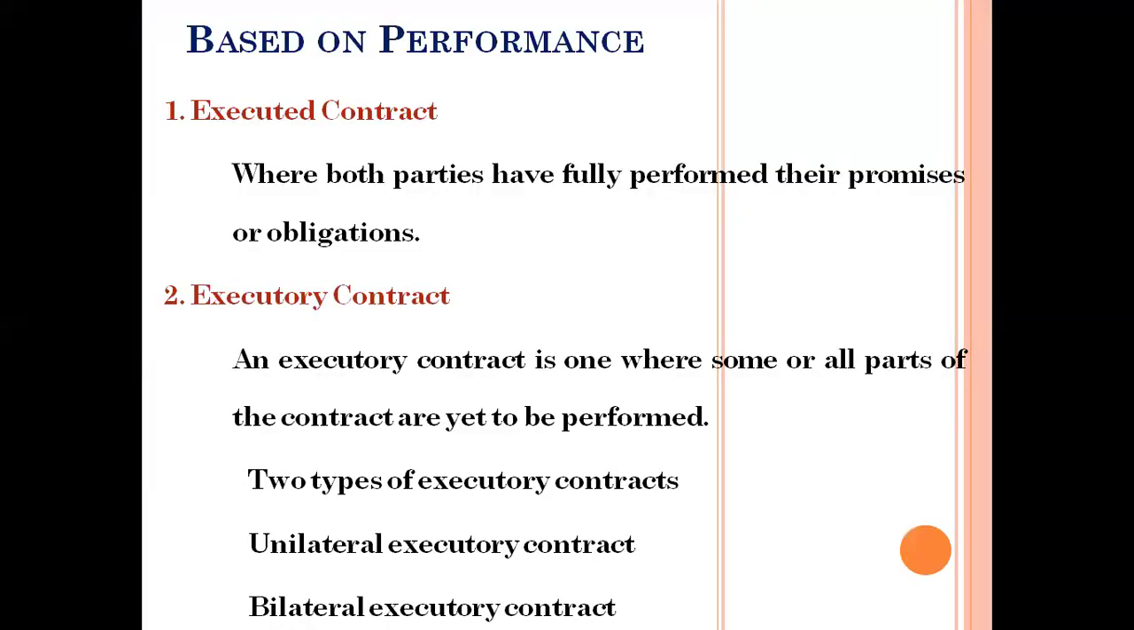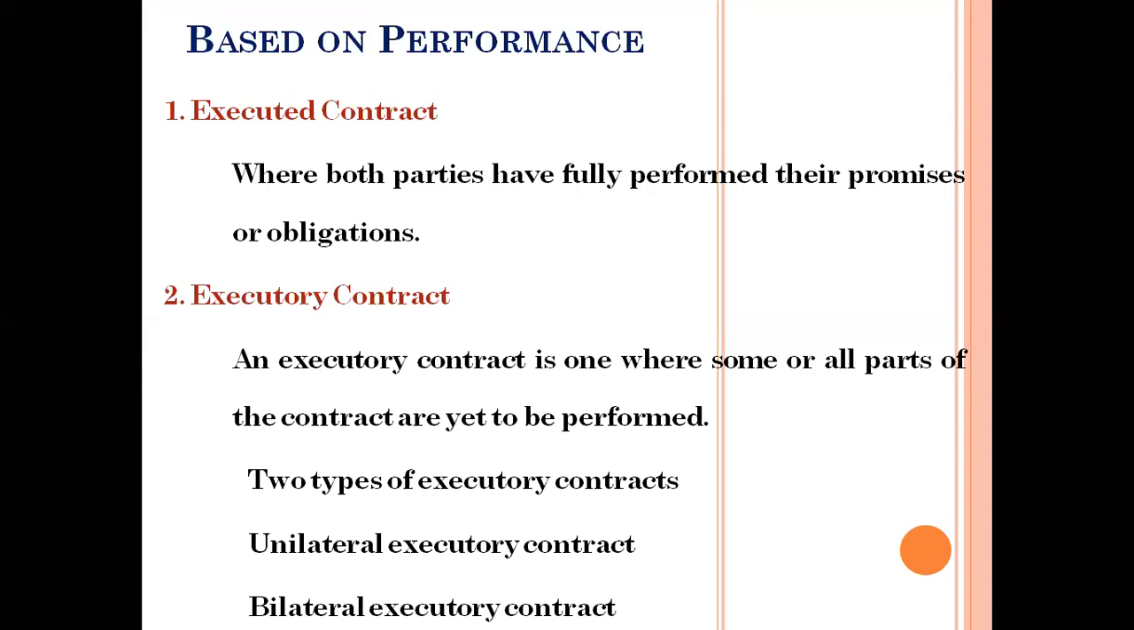Based on the execution or performance of the contract, contracts are classified into four headings, namely executed contract, executory contract, unilateral contract, and bilateral contract. Executed contract. The name itself gives the meaning of this contract. Executed means the contract is completed. An executed contract is one where both the parties have fully performed their promise of the contract. Here the contract is completed.